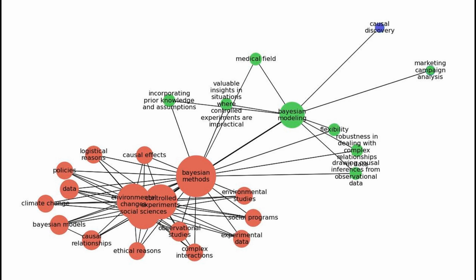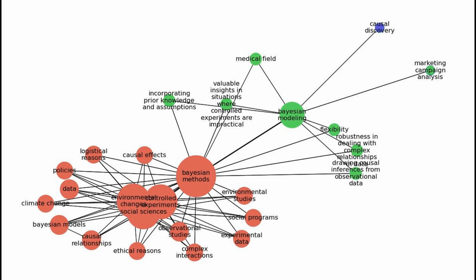Environmental studies. When studying the effects of environmental changes, such as climate change, Bayesian methods can be used to analyze complex interactions between various factors. Researchers can model how changes in one variable, like temperature, might causally affect another, like species migration, even when direct experimental data is not available.